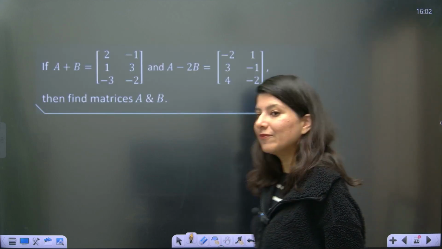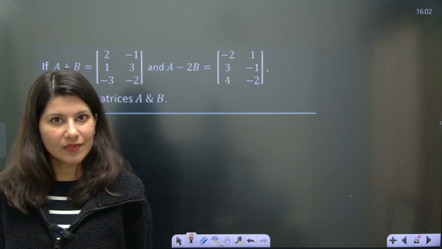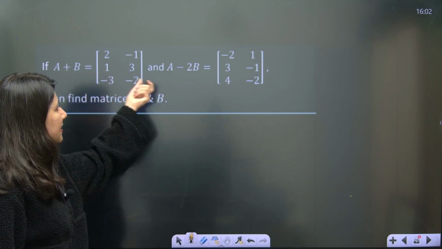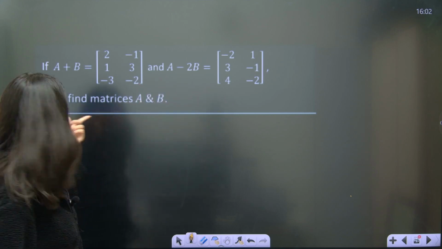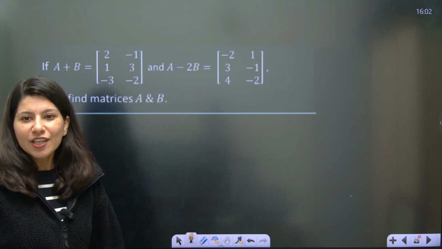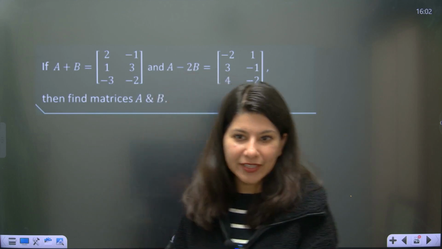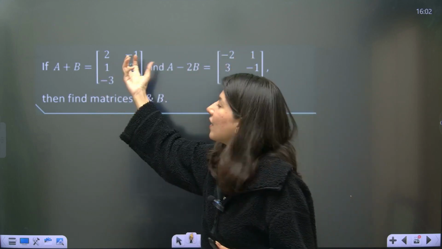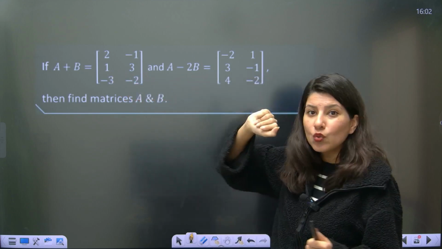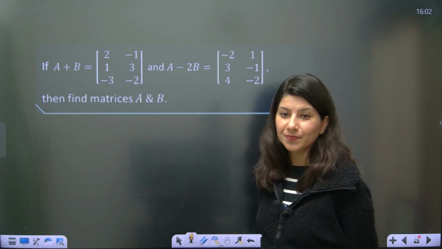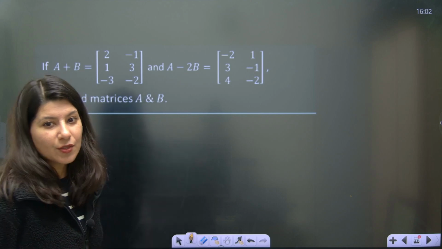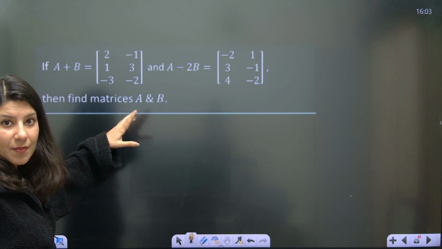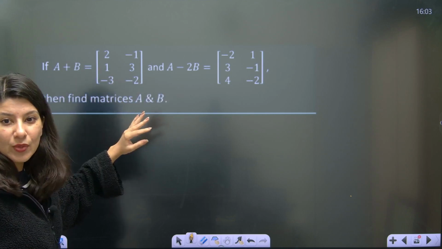And here I am with another question. Okay. And this question tells me that A plus B is this, A minus 2B is this, and I need to know the matrices A and B. So it is just pure equation solving. Okay. Just forget about this. Just think about x plus y is given and x minus 2y is given. What would you do? Tell me. So ma'am, it is very easy. If you want to get the value of B by elimination, just subtract these two equations, right?